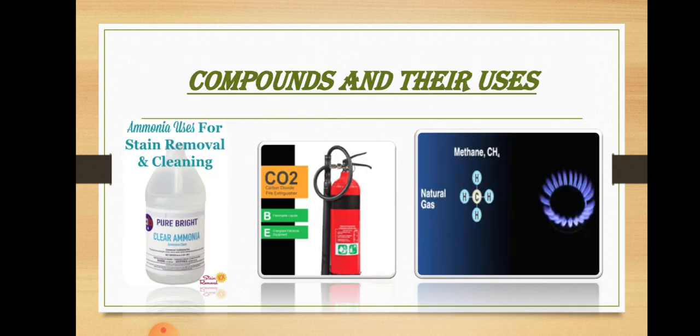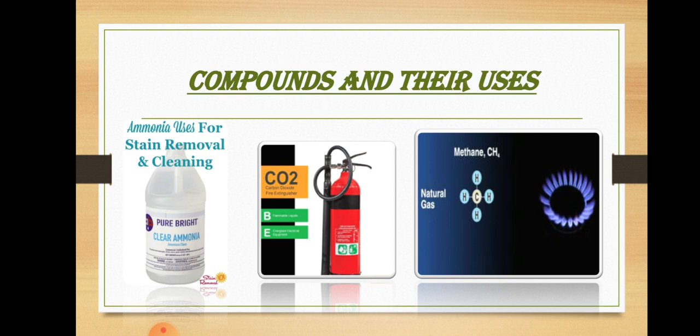Here we talk about compounds and their uses. We live in a world full of useful compounds. Many of them are made when two or more atoms join together. First of all, ammonia. Ammonia is a useful cleaning product.